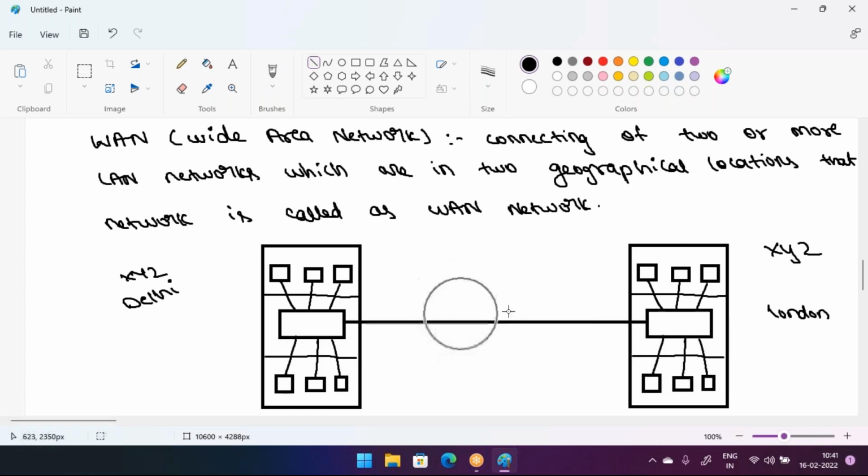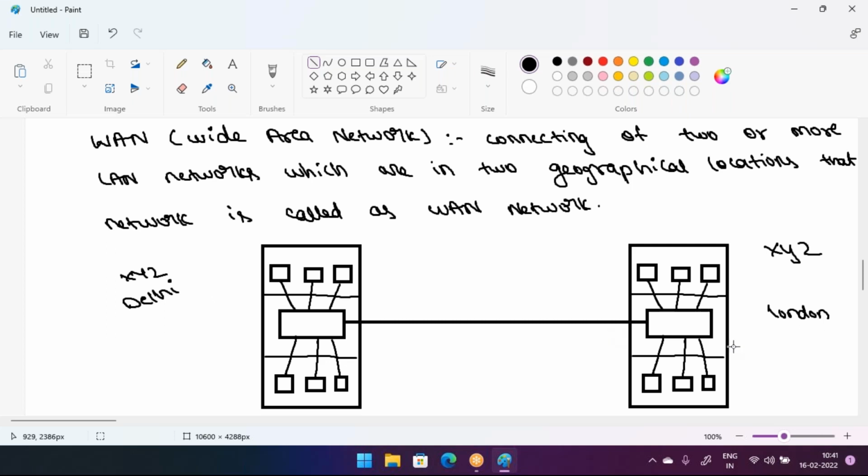When you connect multiple branches like this, that kind of network is called a WAN network. Here we are connecting two different branches which are in two different geographical locations. That kind of network is called a WAN network.